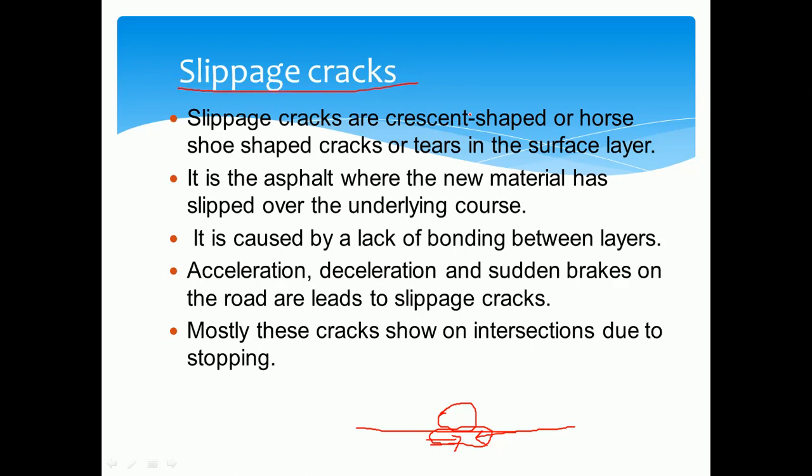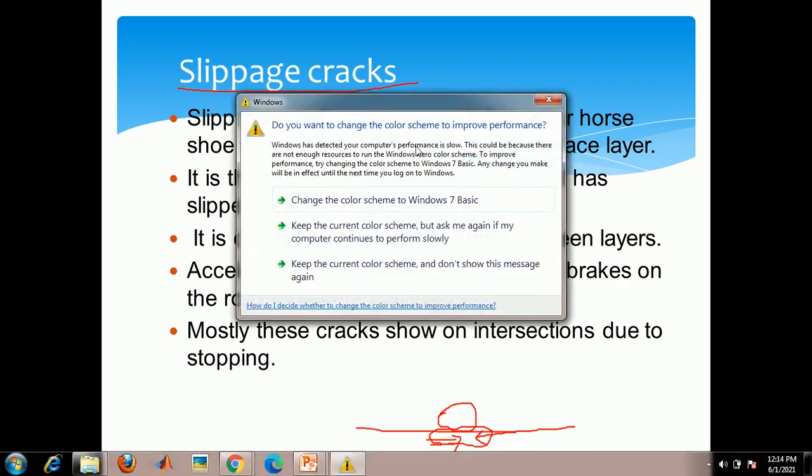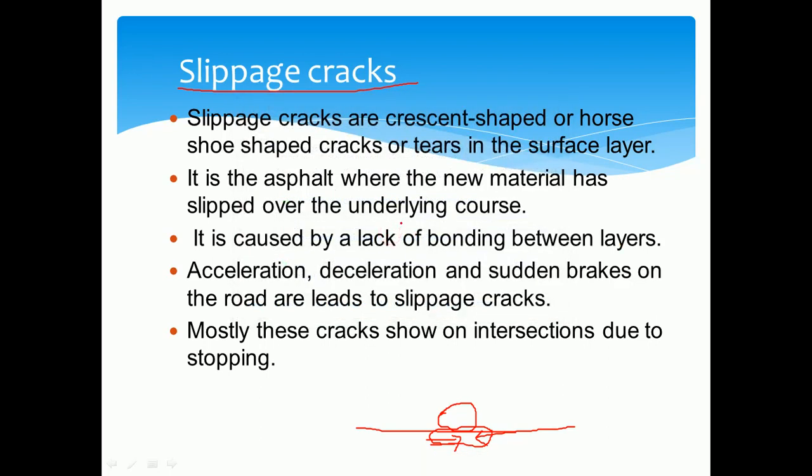By sudden application of the brake or sudden acceleration of the vehicle, you may observe a jerking effect, and because of that you may observe the slippage crack. Slippage cracks are also known as horseshoe shaped cracks, and we can observe this type of crack from wearing or tearing of the wheel surface.